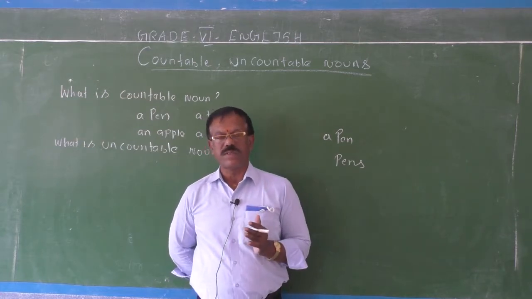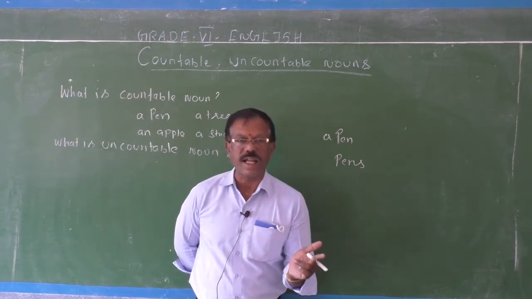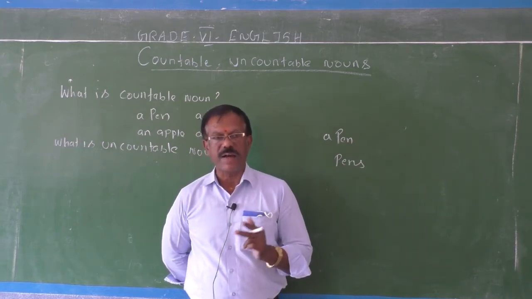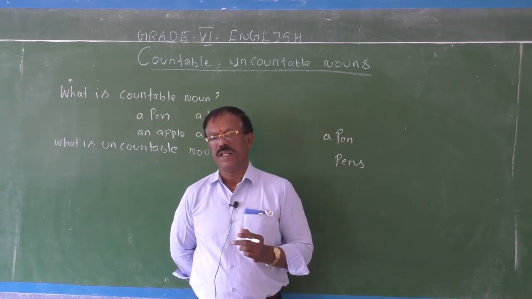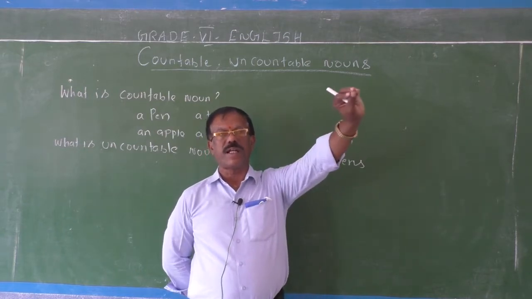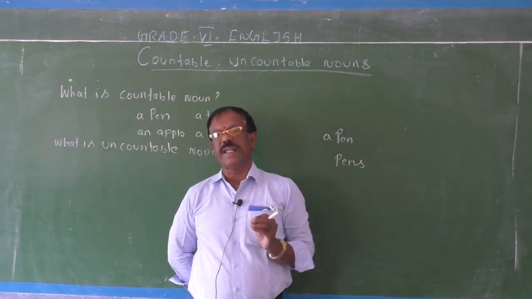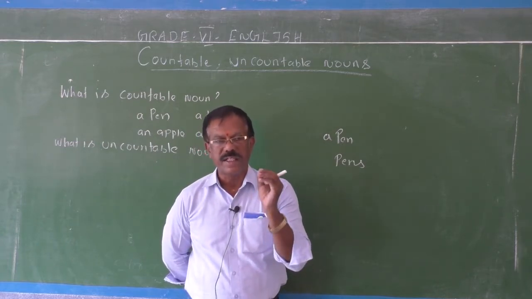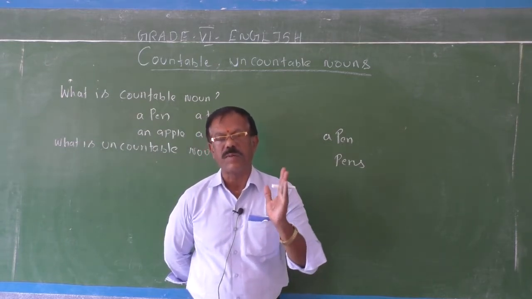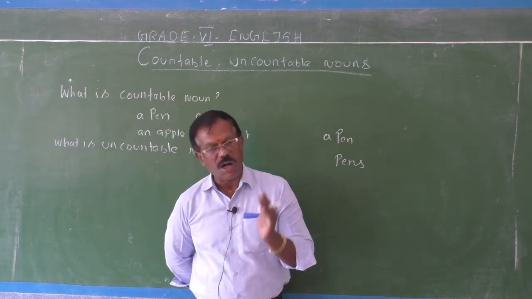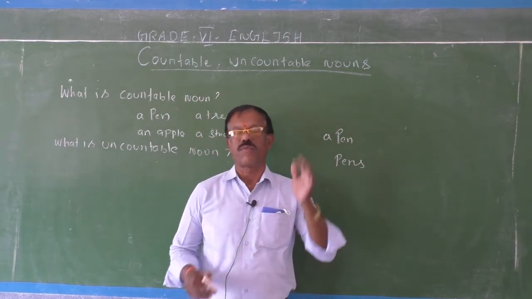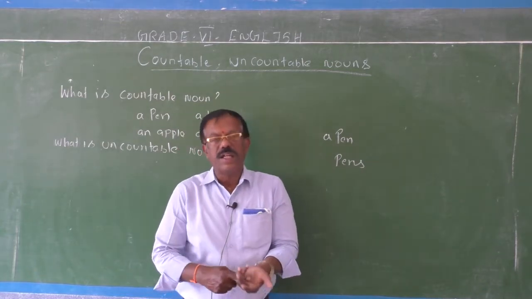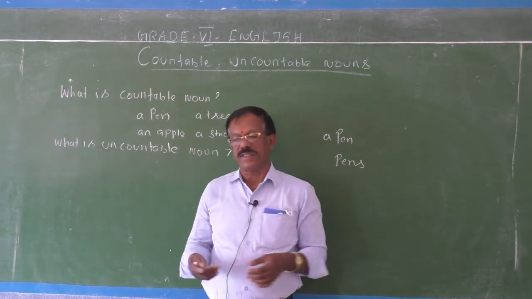These countable nouns have both singular as well as plural. So whether a noun is countable or uncountable, you can easily identify. If a noun has a plural form, then that noun is a countable noun. Almost all countable nouns have plural forms because they can be counted, using numerical terms 1, 2, 3 and so on.